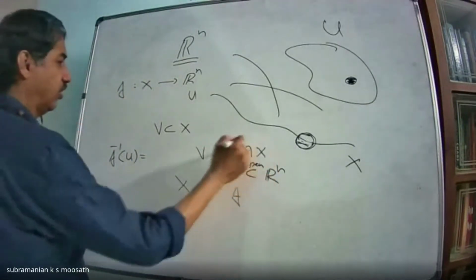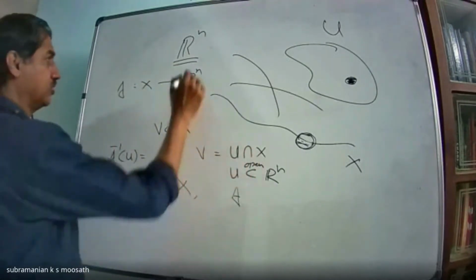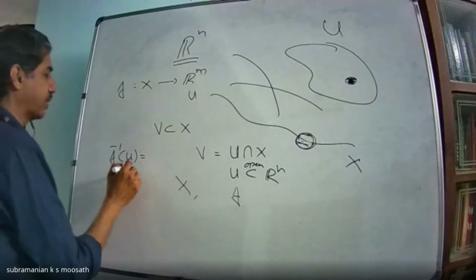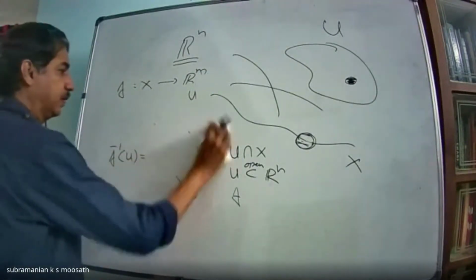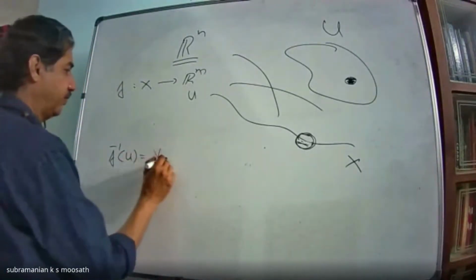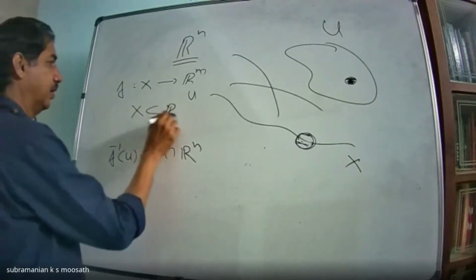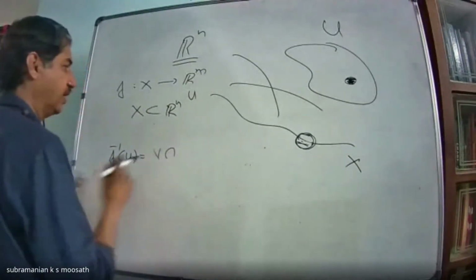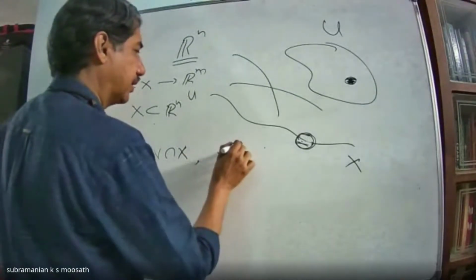set there will be of the form some open set in Rn, because X is a subset of Rn. So f inverse U should be of the form V intersection X, where V is open in Rn.